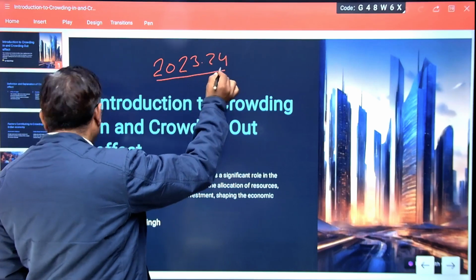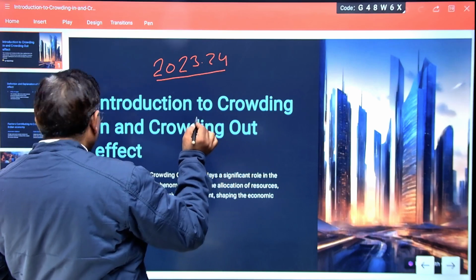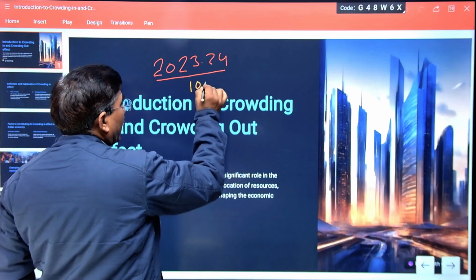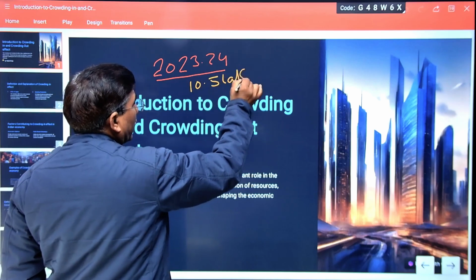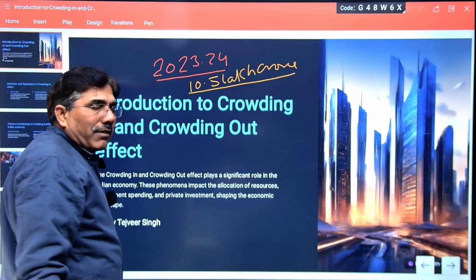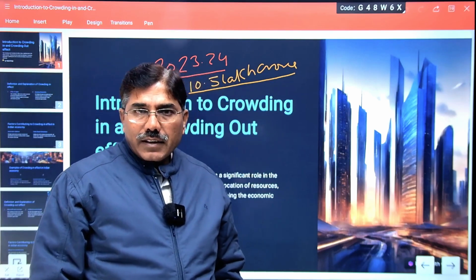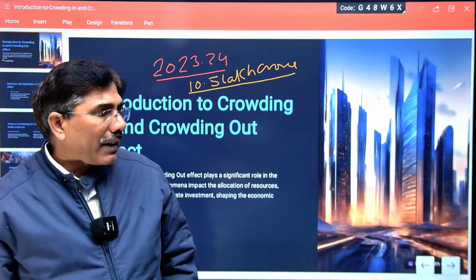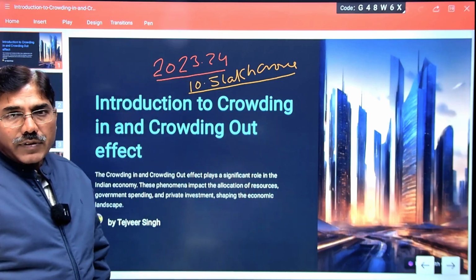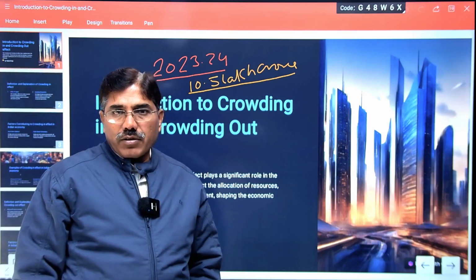As you know, during the budget 2023-24, how much did our government allocate? Roughly, it was 10.5 lakh crore rupees for the development of infrastructure. And after that they clarified in Parliament that this kind of investment, through the crowding in effect, will increase employment opportunities in our economy.